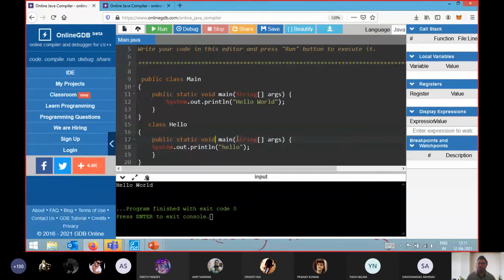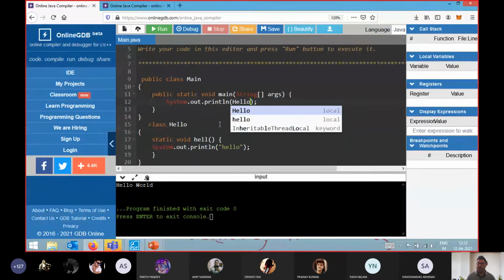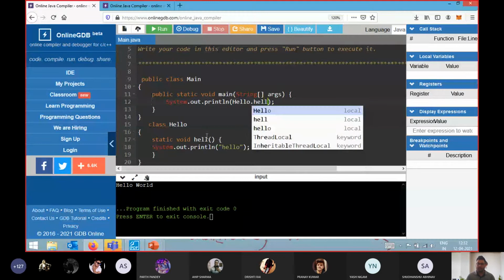Okay, now what I want to show you is, let's assume I want to make a class a static class. Let's make this class name so that we have no ambiguity. Like hello, hell, for example. Hell is my method name of this particular class. Now I want to print this method. So how can I print it? I will directly call this class name hello, then click dot, and call this method hell over there.